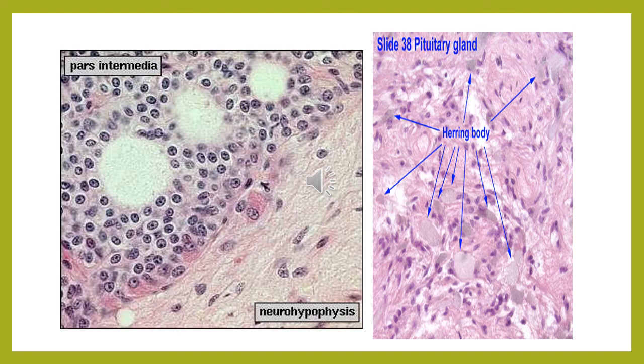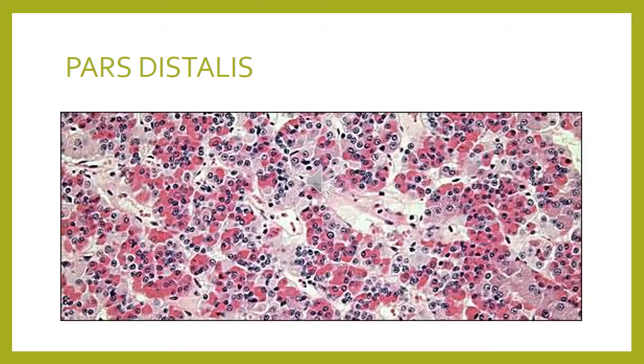Now in the other slide, you can see that along the axon length there is thickened basophilic staining material. These are called the Herring bodies, which are the collection of the neurosecretory material. This is the microscopic picture of the adenohypophysis.